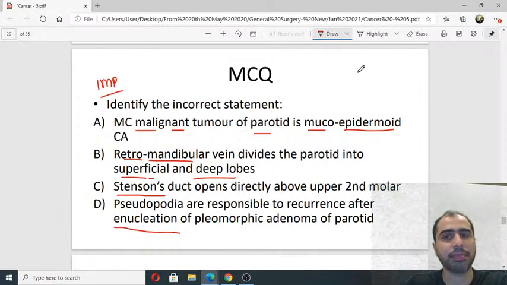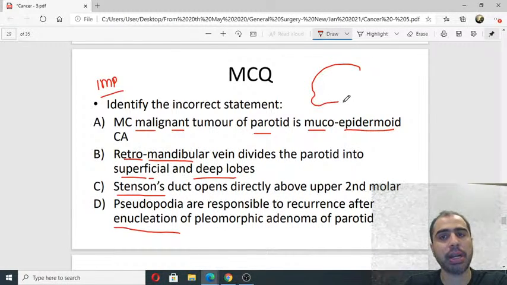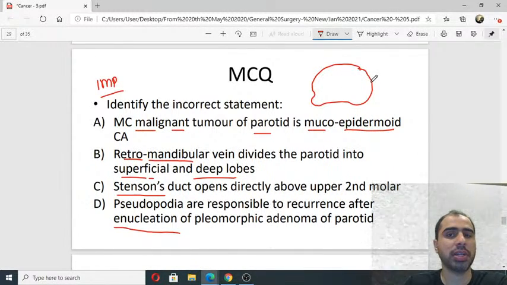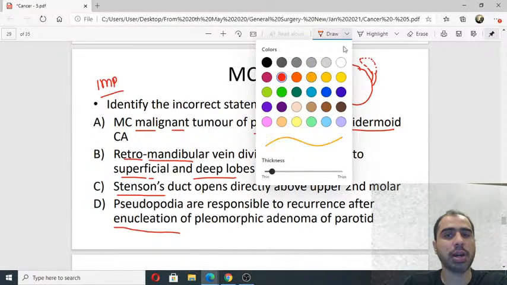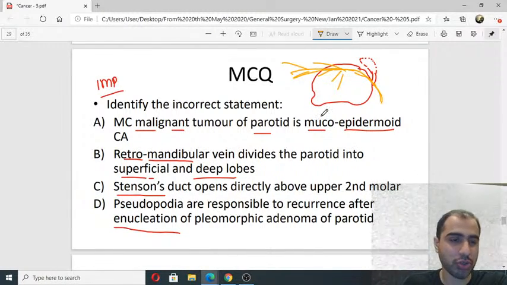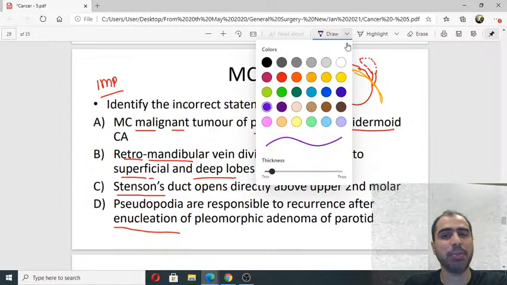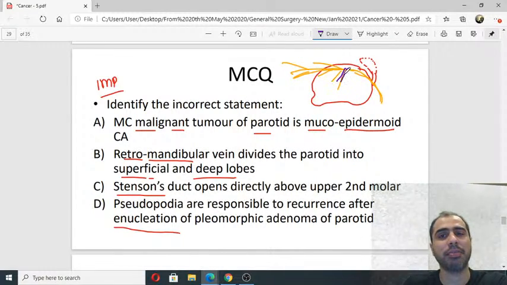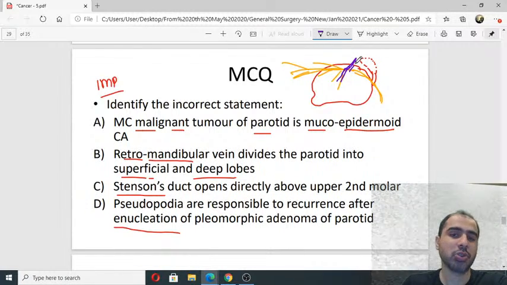Interesting, interesting. So the parotid gland goes in front of the ear. Behind it there is a deep lobe. This is a superficial lobe. There is a deep lobe behind. And the superficial and deep lobes are divided by a very important structure running in between. That is the facial nerve, which splits into the 5 branches. Five branches come out of the facial nerve like this. Also, it is divided into superficial and deep lobes by a vein, which runs in between. So, unfortunately, Akanksha, the retromandibular vein divides the parotid.